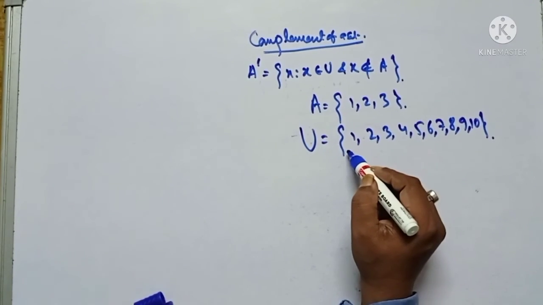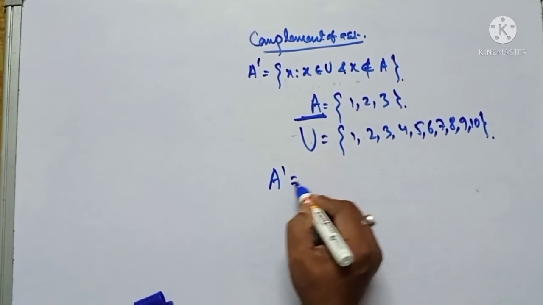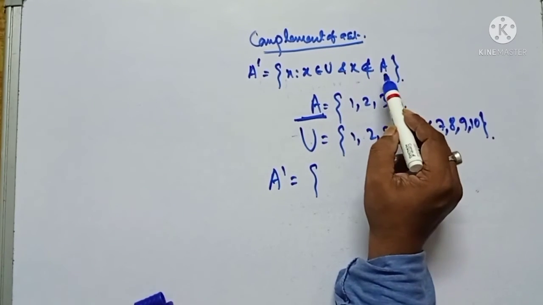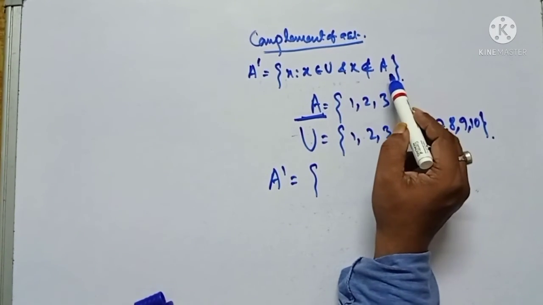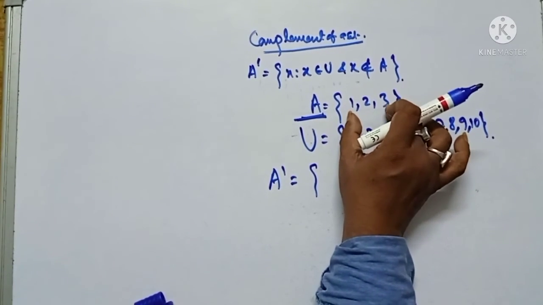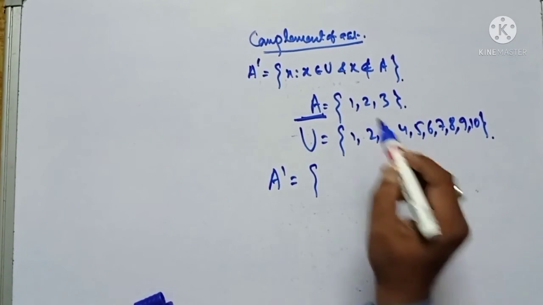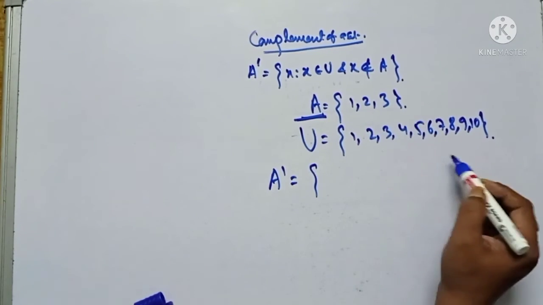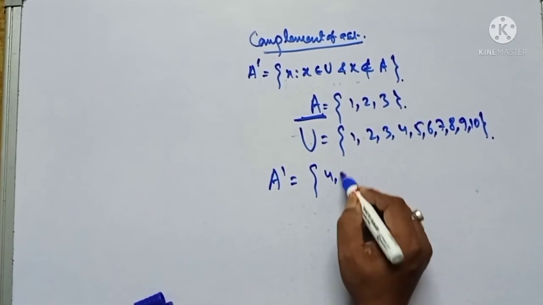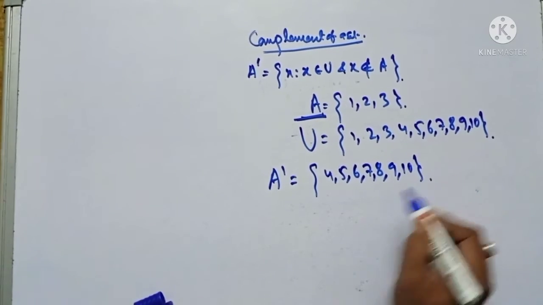These two things must be given to you, and only then can you find the complement of A. Your definition is x belongs to U but x does not belong to A. That means you remove all the elements of set A from the universal set. When you do that, you get 4, 5, 6, 7, 8, 9, 10. This is A complement.